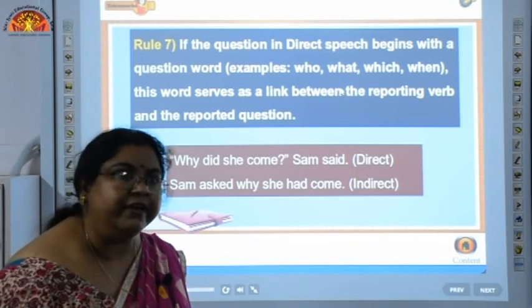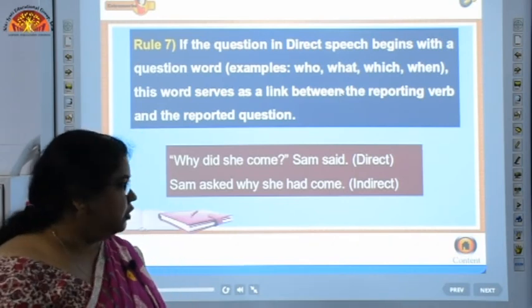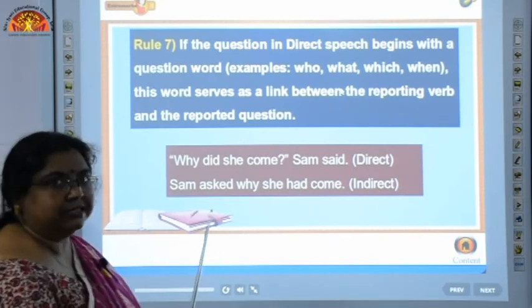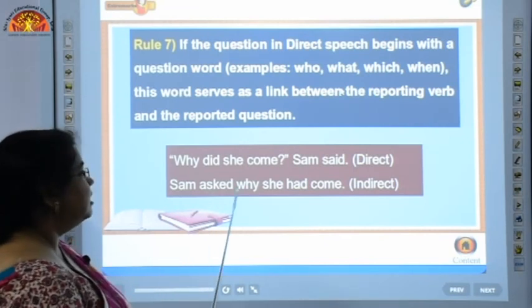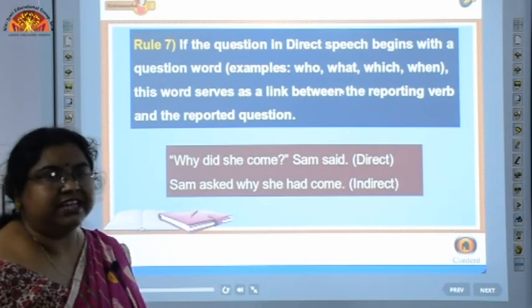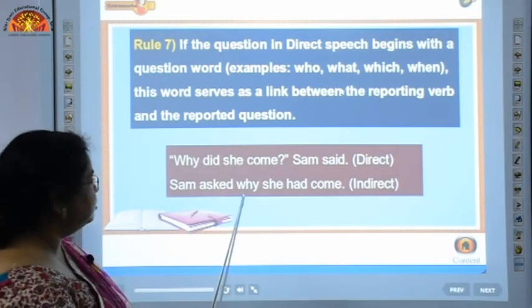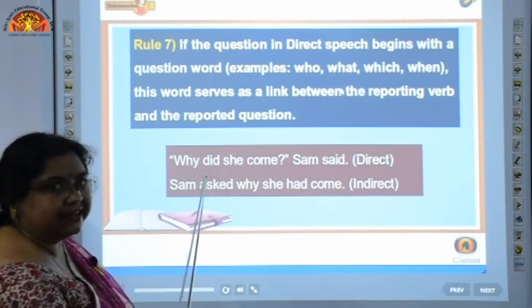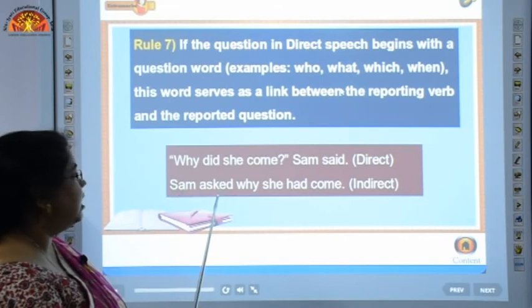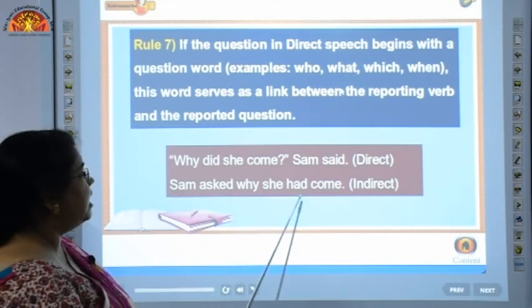There can be different ways of using these reporting verbs. Okay. So here we are using asked. Sam asked why. We are not using that here, which we were using up till now. We are using the question word which was used in the direct speech. So why is the connecting word here. Sam asked why she had come.